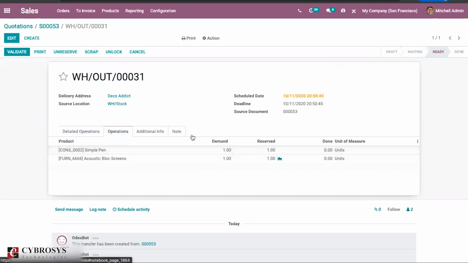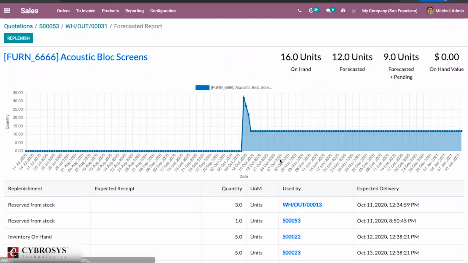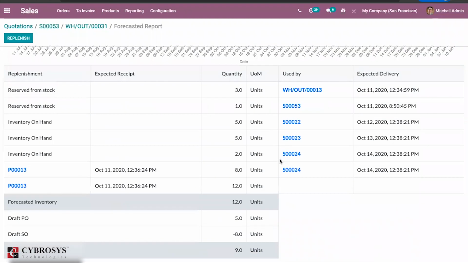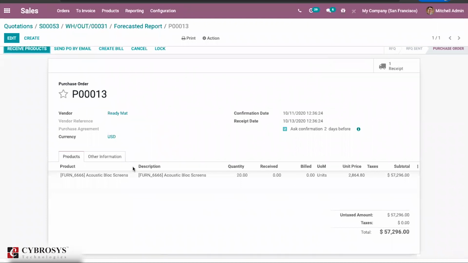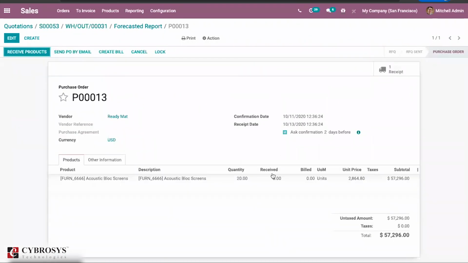So if you click on the operations, you can just find the reserved quantity. Again, if it is storable, you can just find the same details here. So again, if you want to check that particular PO, if you go to that particular PO order, it will be redirecting you there. So you can just find the details there also.